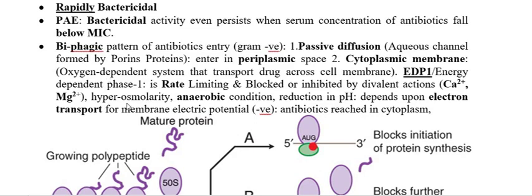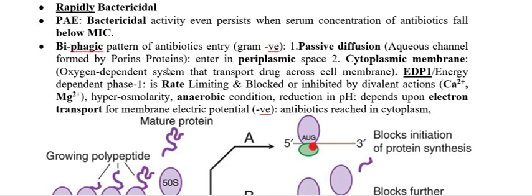Third most important point: before going to start, we first have to discuss how the drug is going to kill the bacteria. First we have to see how this aminoglycoside enters inside the susceptible bacteria. This aminoglycoside is first going to penetrate the outer layer by passive diffusion. That passive diffusion is through the aqueous channel, and that aqueous channel is formed by the porin protein.